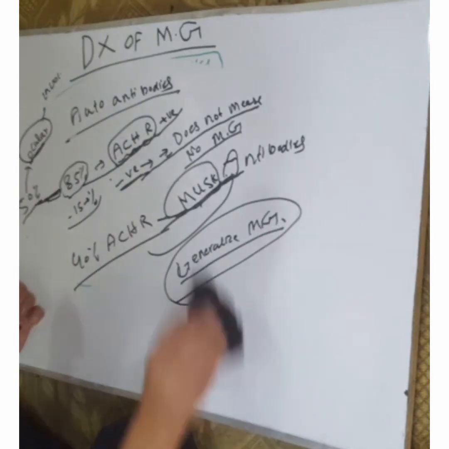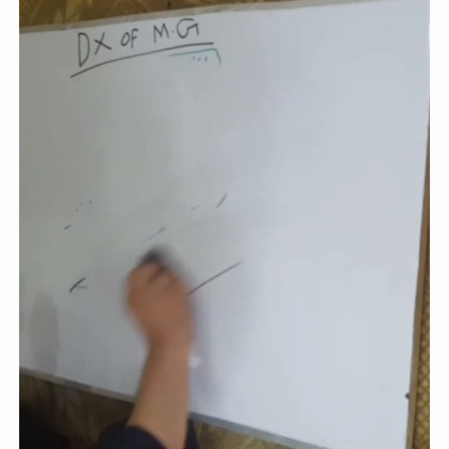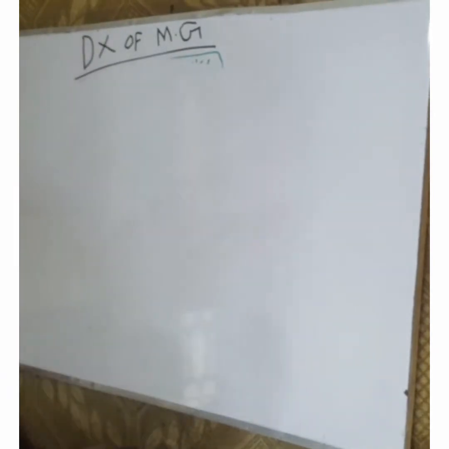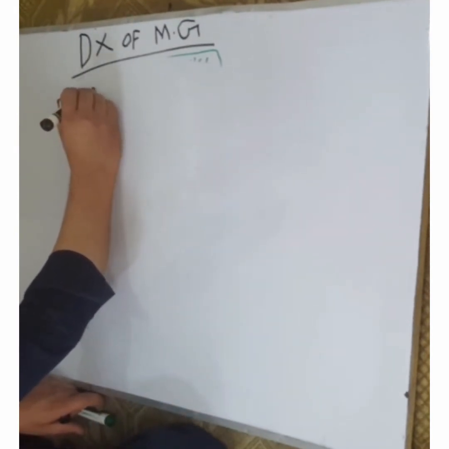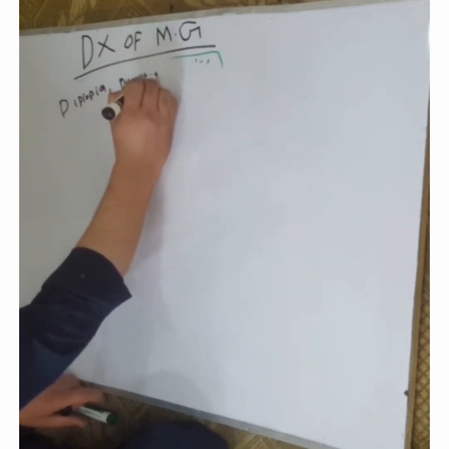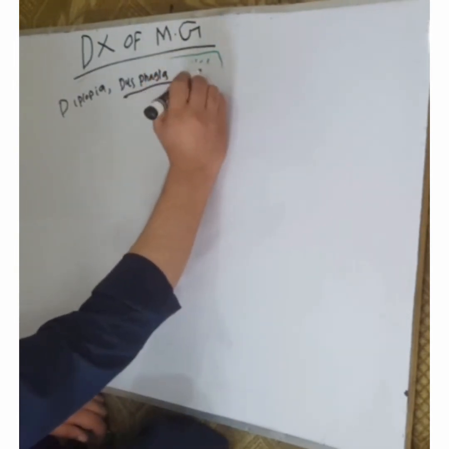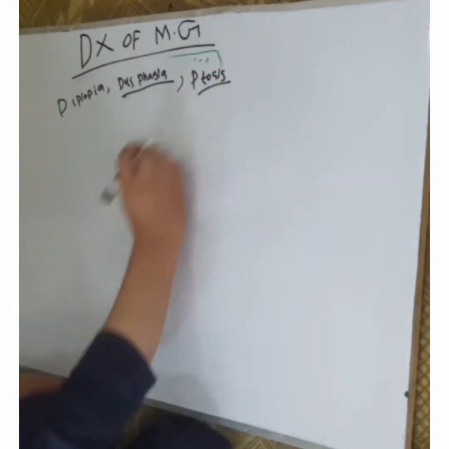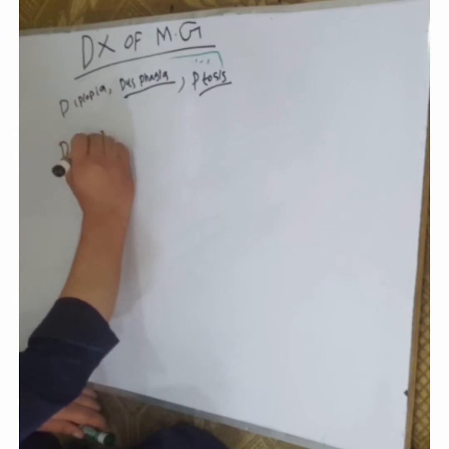How will we diagnose Myasthenia gravis with the help of history? This was on the investigation basis. In the history, there must be symptoms of diplopia, ptosis, dysphagia, and dyspnea. Ptosis, drooping of the eyelids, is due to weakness of the ocular muscles. There may be dyspnea due to pharyngeal muscle involvement.